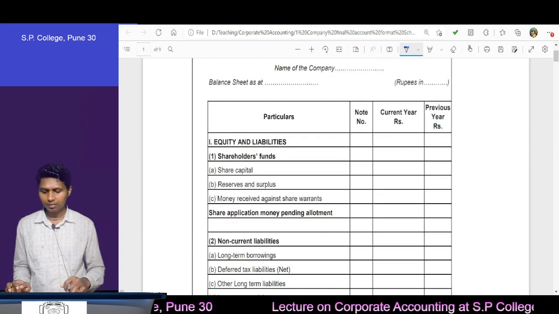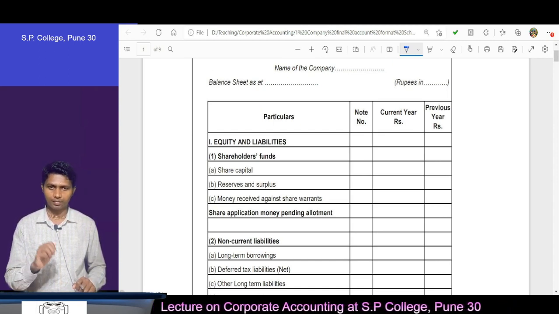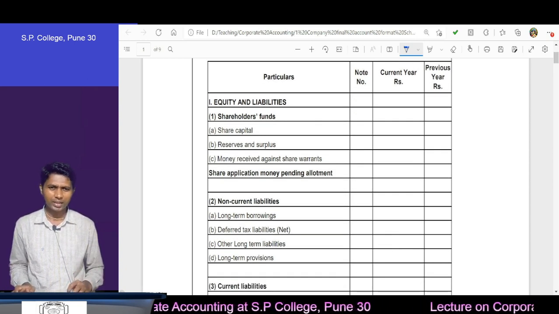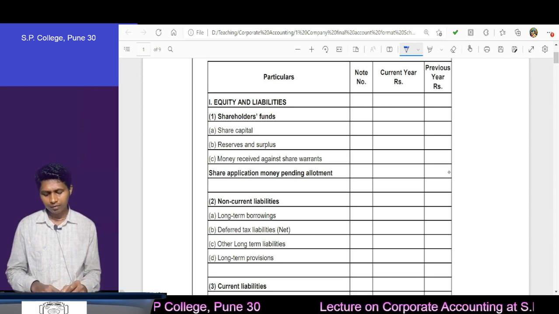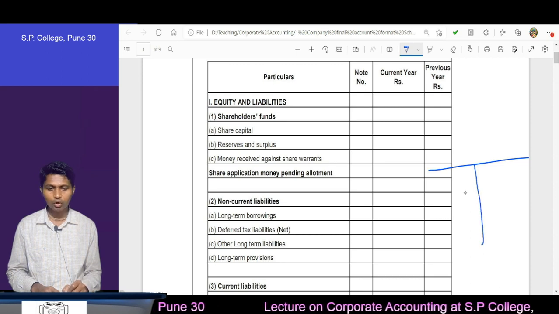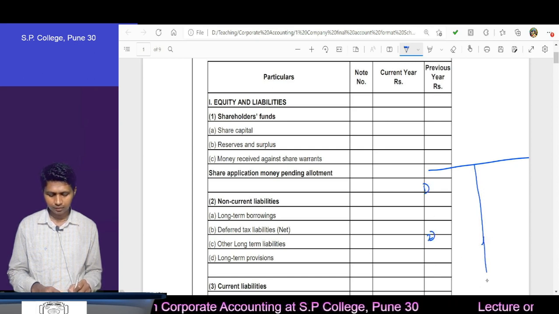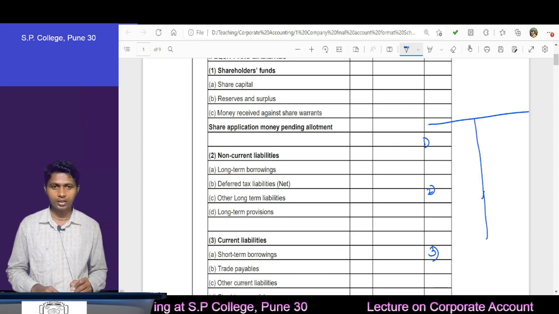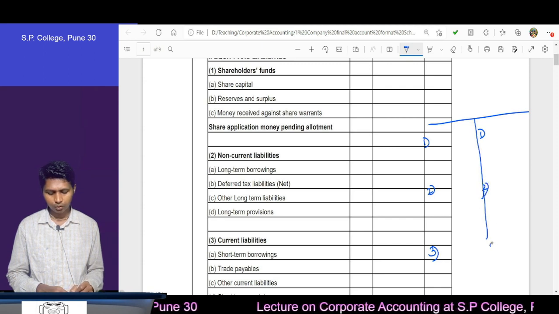Then we have here the balance sheet. For the balance sheet we have here Part 1. In the balance sheet also so many items are given. Remembering that is difficult. Just for remembering's sake, we will divide the balance sheet into 2 parts. The horizontal balance sheet, correct. We will say on each side 3 main categories. Just to remember, we will bifurcate all the items into 3 categories: 1, 2, 3 on the liability side and 1, 2, 3 on the asset side.